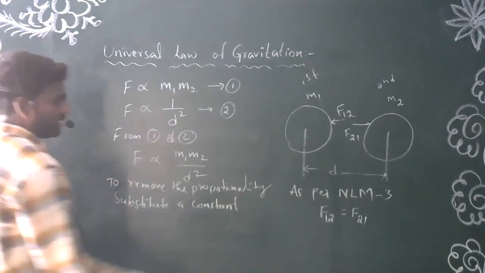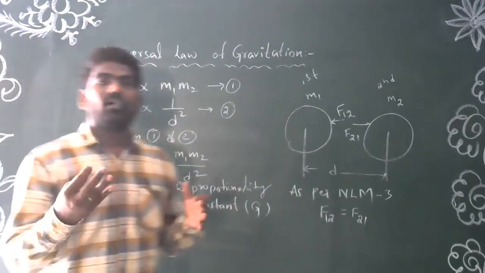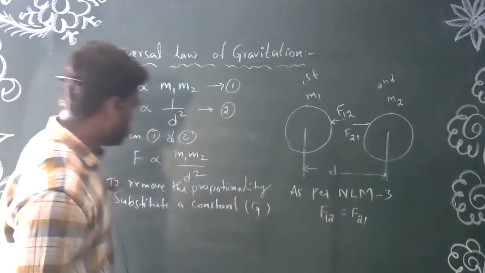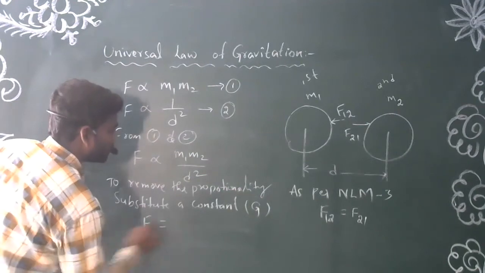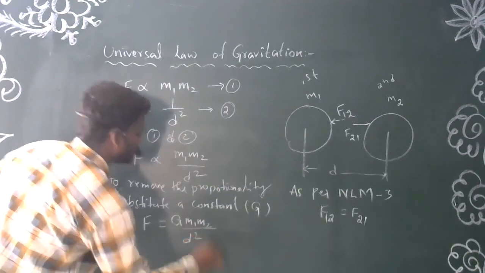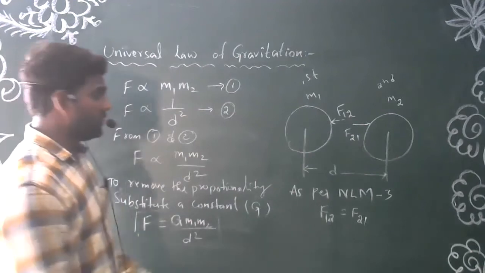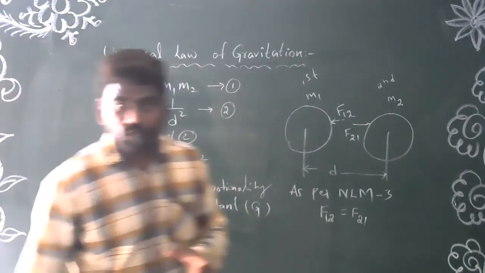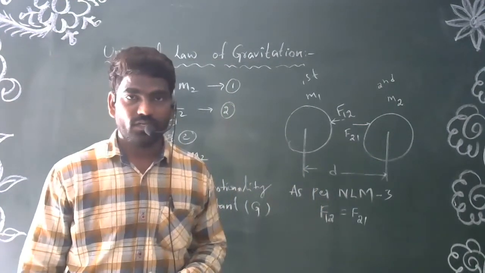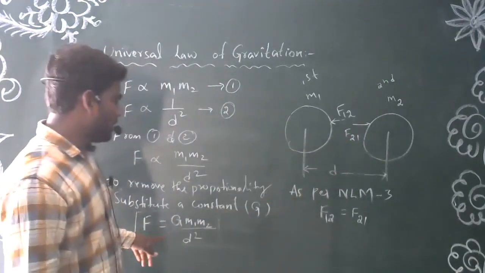Here I am taking the gravitational constant G. Proportionality is removed, and in its place you substitute G. Then you can write F is equal to G into m1 m2 by d square. So this is the formula which we can use to find out the magnitude of force existing between any two objects in the universe.